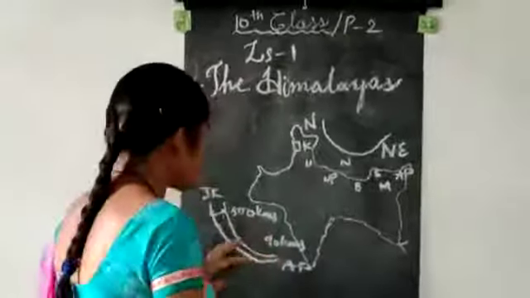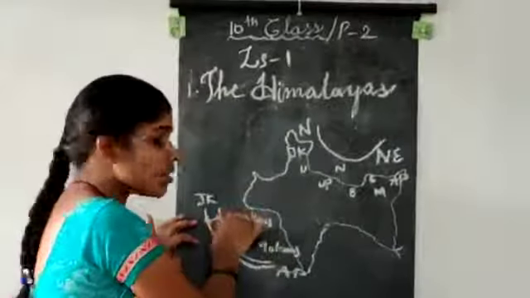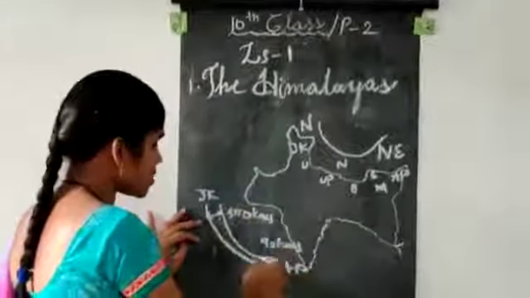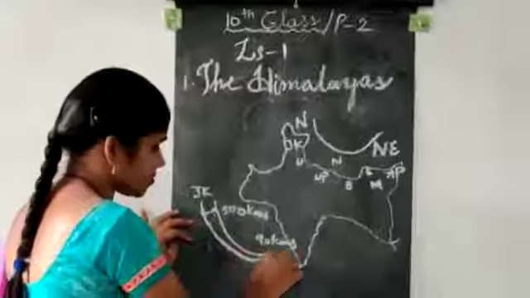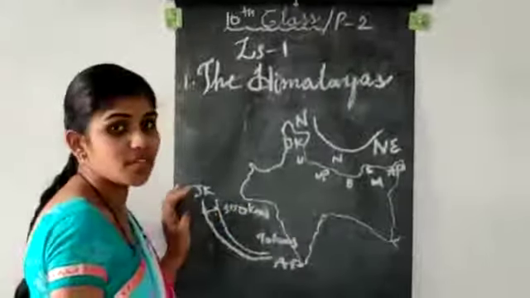So the breadth goes on decreasing from 500 kilometers to 90 kilometers.